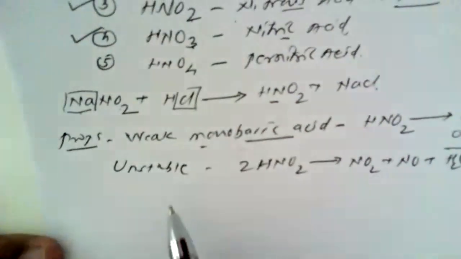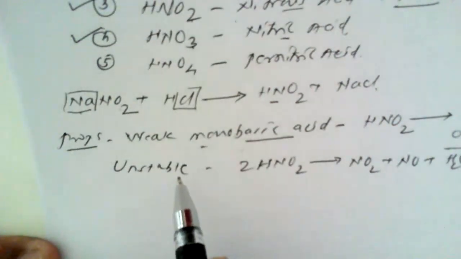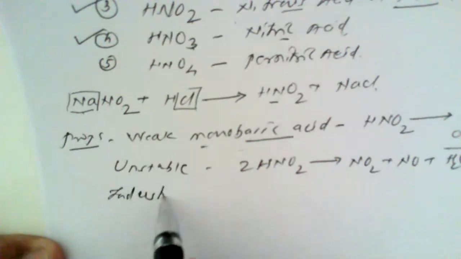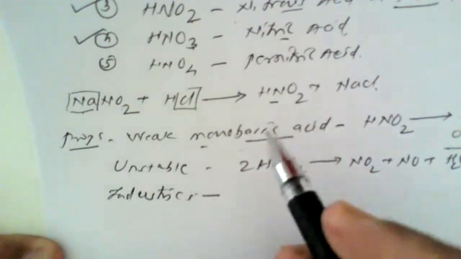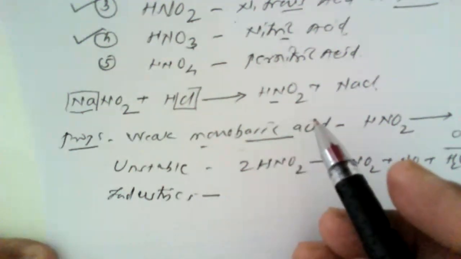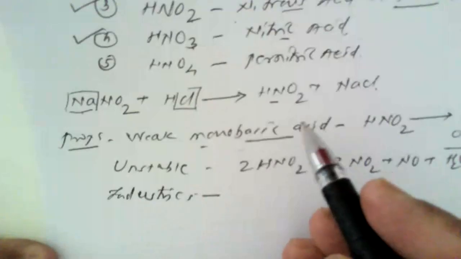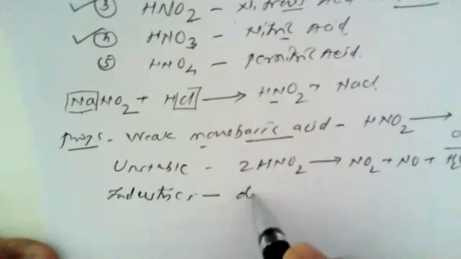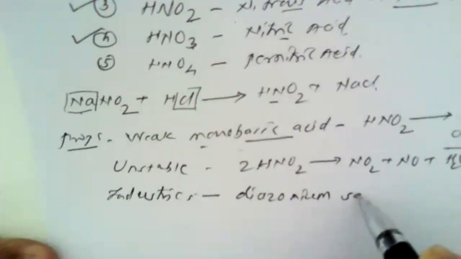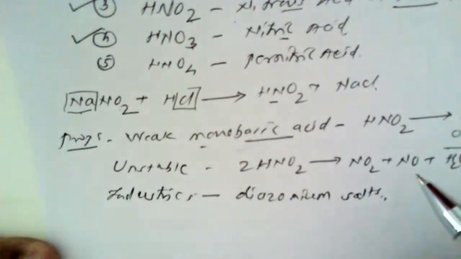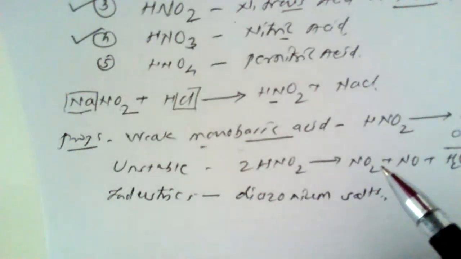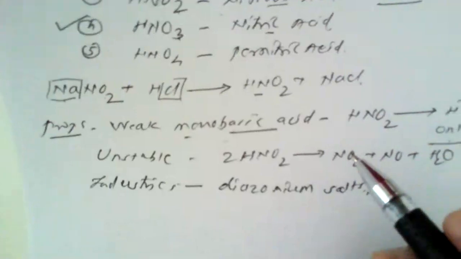Now, what is another property? These are the uses of nitrous acid. It has several uses in different industries, those related to the dyeing industry. It is used in the preparation of diazonium salts. Perhaps you might have studied the dye stuff test during your organic chemistry practical.